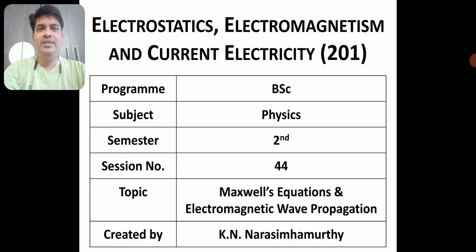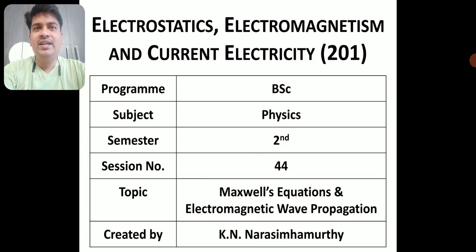So I have done almost 70% of the syllabus in my 43 videos. In the third unit I finished magnetic materials and took up a new chapter, which is Maxwell's equations. In Maxwell's equations I have derived the 4 different Maxwell's equations. And by using these 4 equations I have derived the velocity of an electromagnetic wave, as well as the velocity of light, both in free space as well as in a dielectric medium.